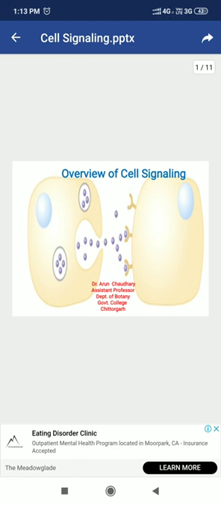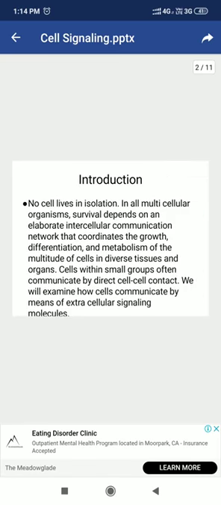Dear students, this is a topic of cell signaling. Today I am going to explain the overview of cell signaling. Cell signaling is a key feature of life.